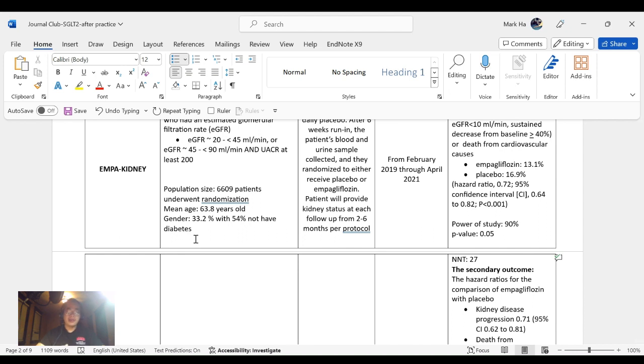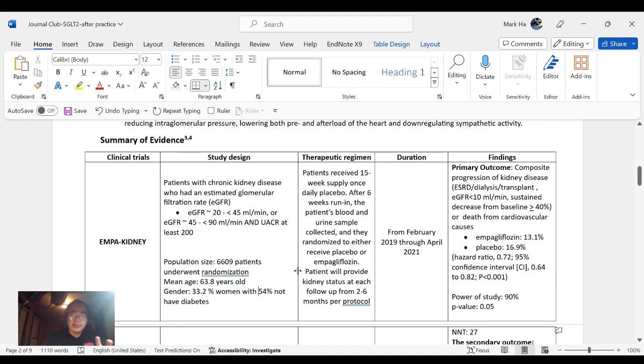6,609 patients underwent randomization. Mean age is 63.8 years old. For the gender, 33.2% were women, and 54% did not have diabetes. So we can see the mix between diabetes and non-diabetes.